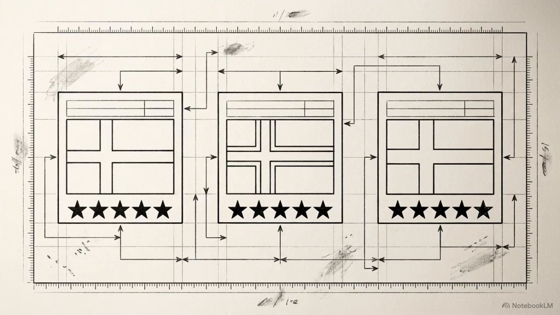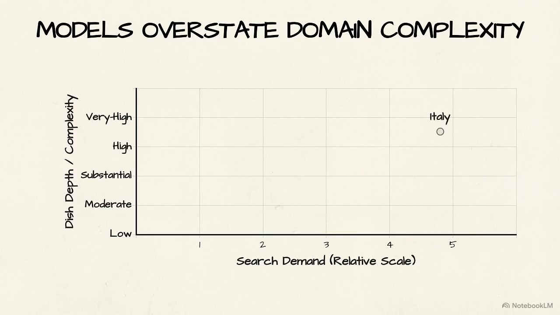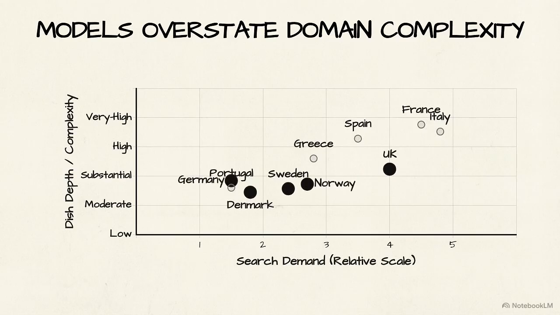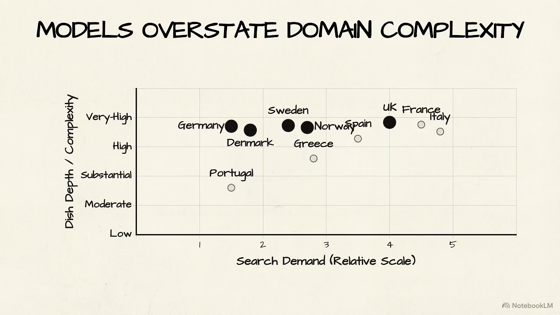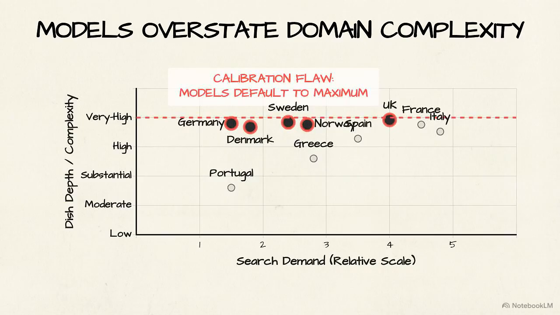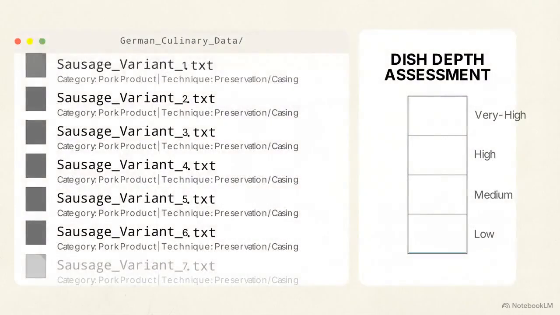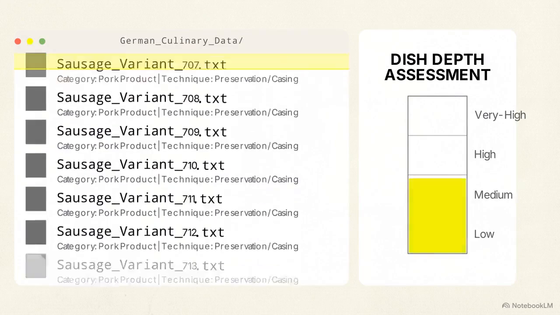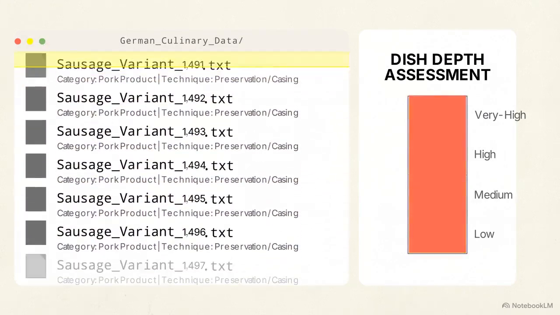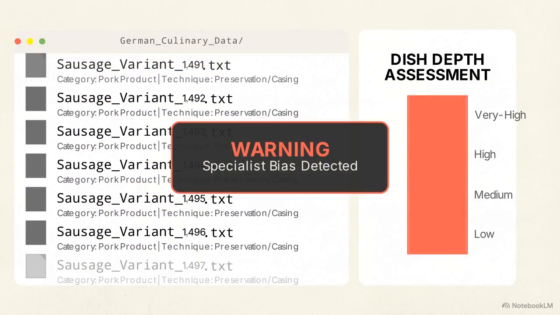Following suit, the Nordic agent grades Denmark, Norway, and Sweden as possessing substantial culinary depth. Looking back at the scatter plot, the flaw is obvious. The isolated models default to placing their own specific domains at the absolute top of the y-axis. Without a comparative framework, an uncalibrated AI model mistakes a sheer volume of raw data for unique categorical depth.